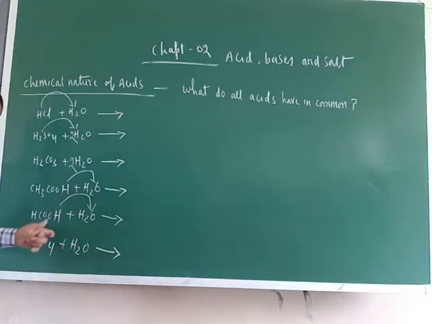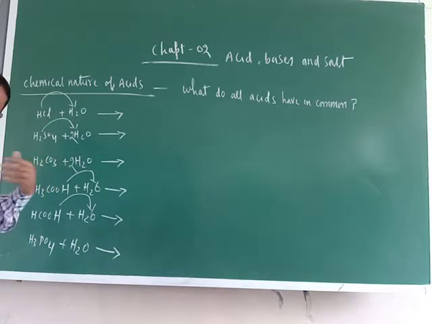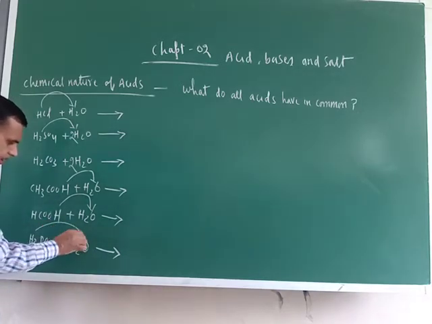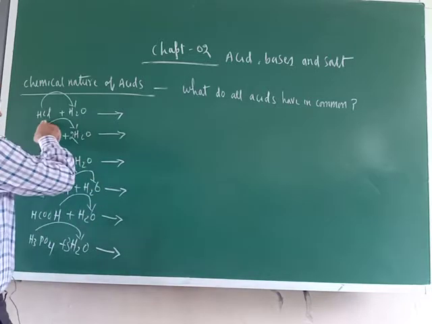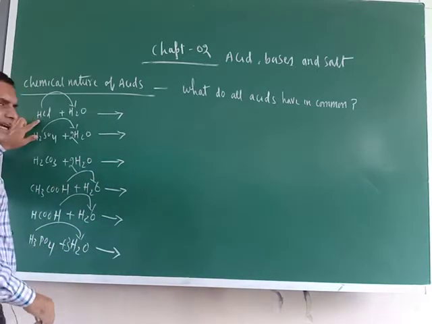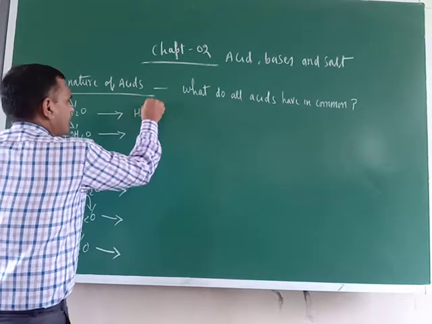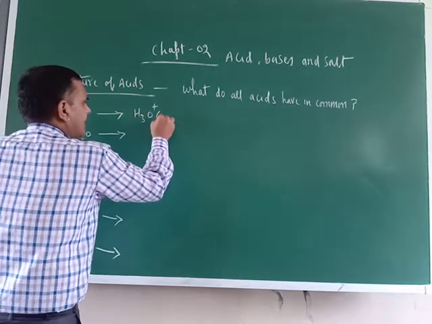And who will accept that hydrogen? Water. So here water is a hydrogen ion acceptor. Here also three are there, so three water molecules. These hydrogens will come here. Now if one HCl gives one H to this one, this will become H3O+. What is this one?